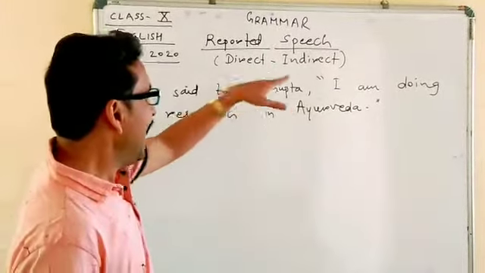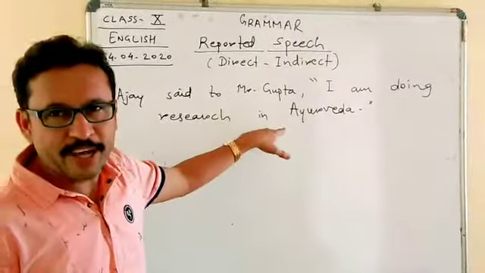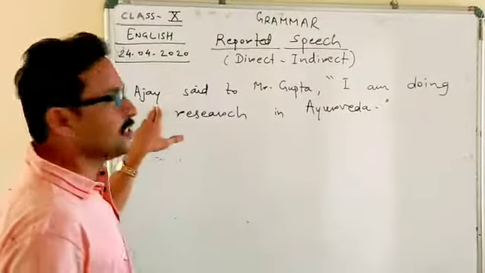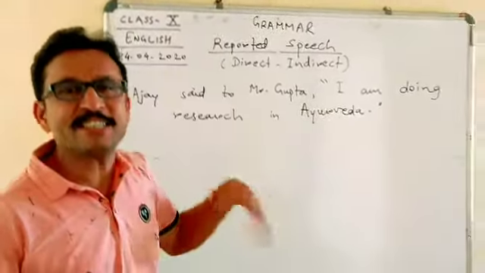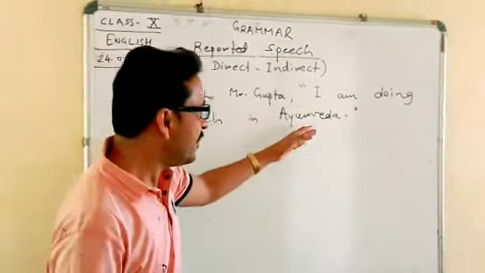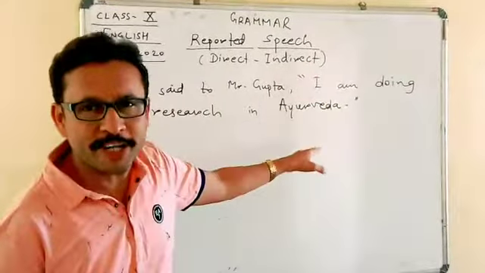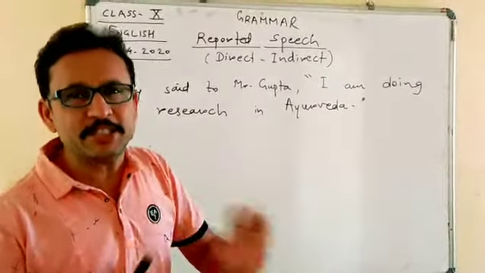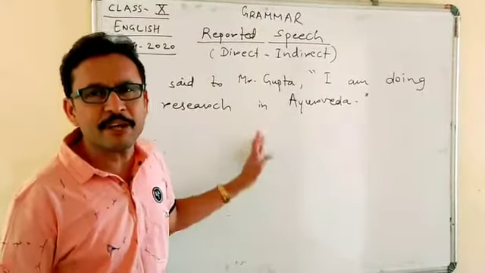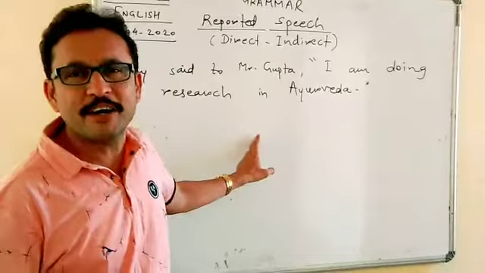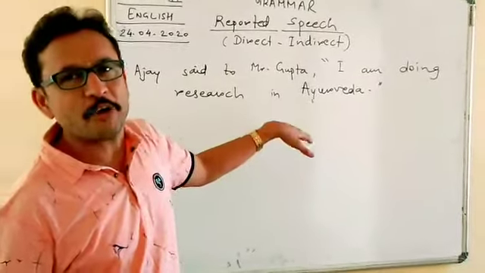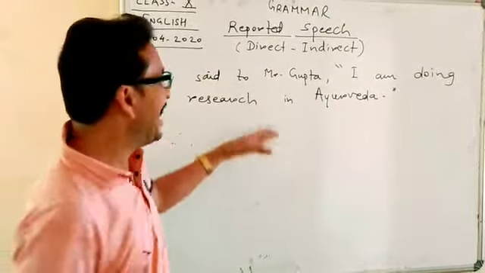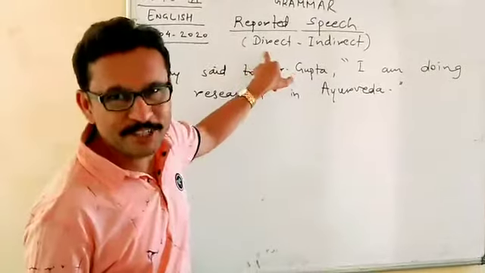Here, "I am doing research in Ayurveda." The speaker is Ajay. Whatever Ajay said has been written here in double inverted commas without making any changes. These are the exact words uttered by the speaker Ajay, without any change, and that is why this is direct speech.